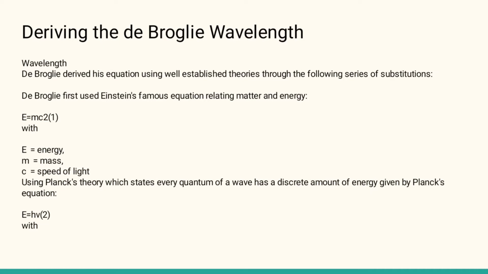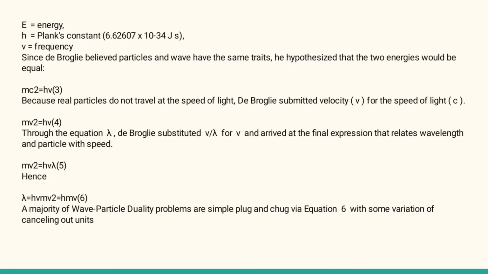wavelength. De Broglie arrived at this equation using well established theory through a series of substitutions. De Broglie first used Einstein's famous equation relating matter and energy, E equal to mc2, with E equal to energy, m equal to mass, c equal to speed of light. Using Planck's theory, which states every quantum of a wave has a discrete amount of energy given by Planck's equation E equal to hv, E equal to energy, h equal to Planck's constant, v equal to frequency.